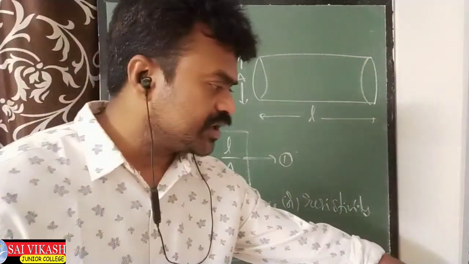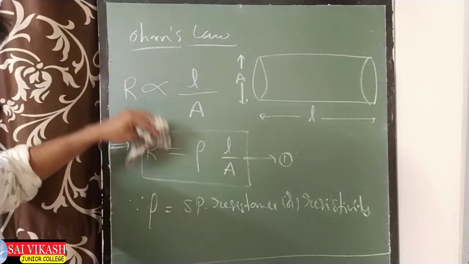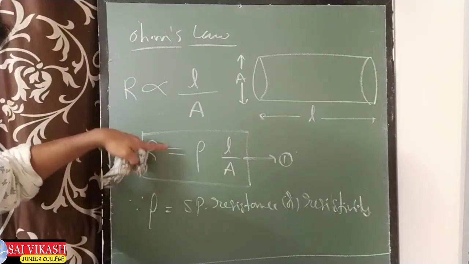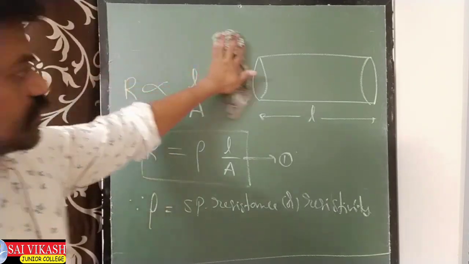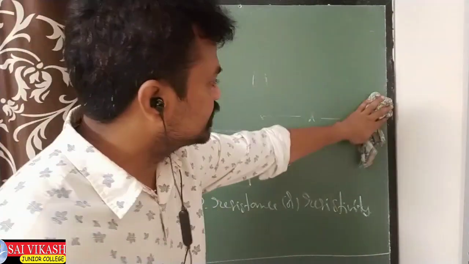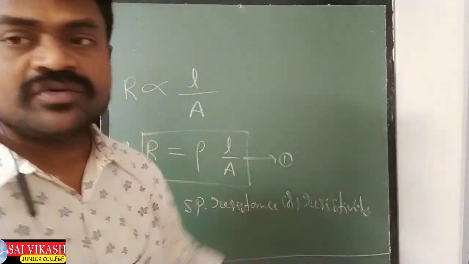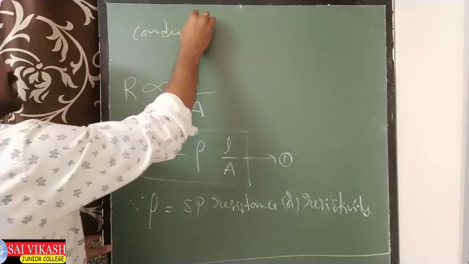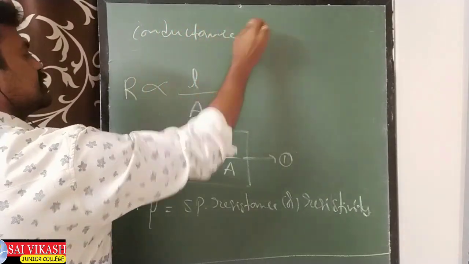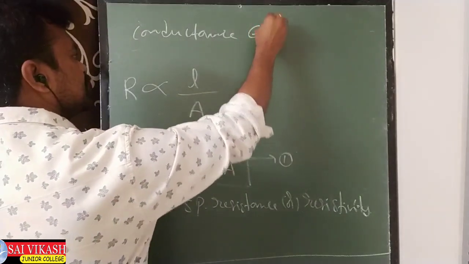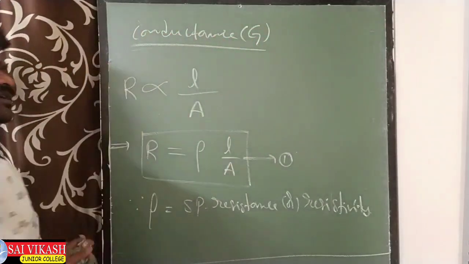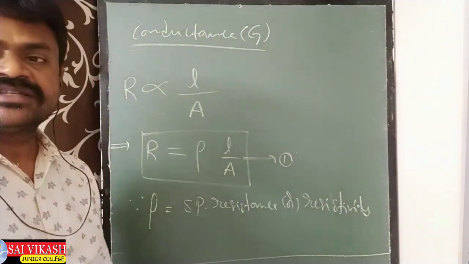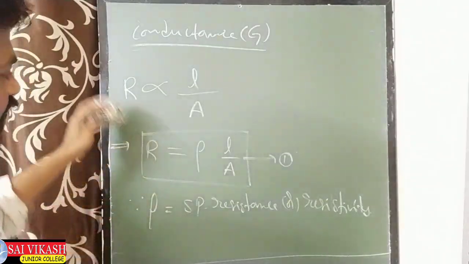So this is over. After Ohm's law is over, let us use these terms in further derivations also. Now I will give one more definition: conductance. The conductance symbol is G. How do you define this now?